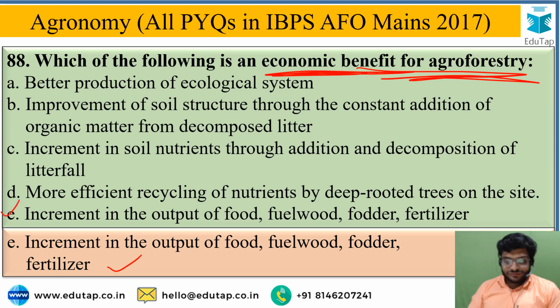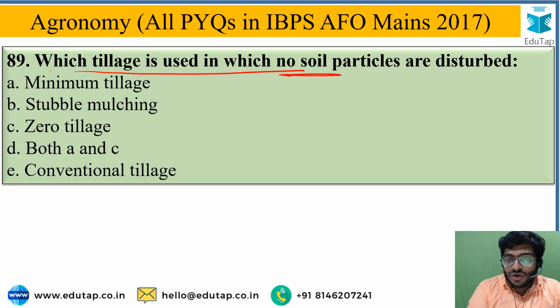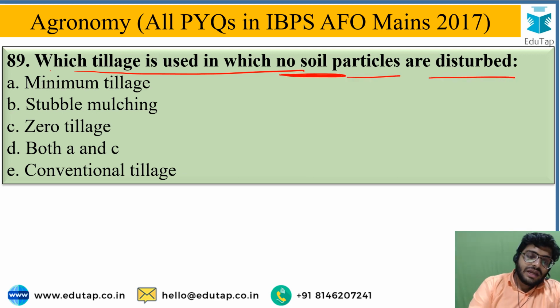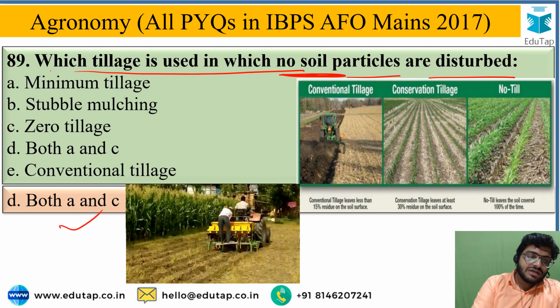Next question is, in which soil tillage are no soil particles disturbed? The options are minimum tillage, stubble mulching, zero tillage, both A and C, or conventional tillage. The correct option for this question is both A and C, that is option D. In this image you can see the minimum tillage and zero tillage.